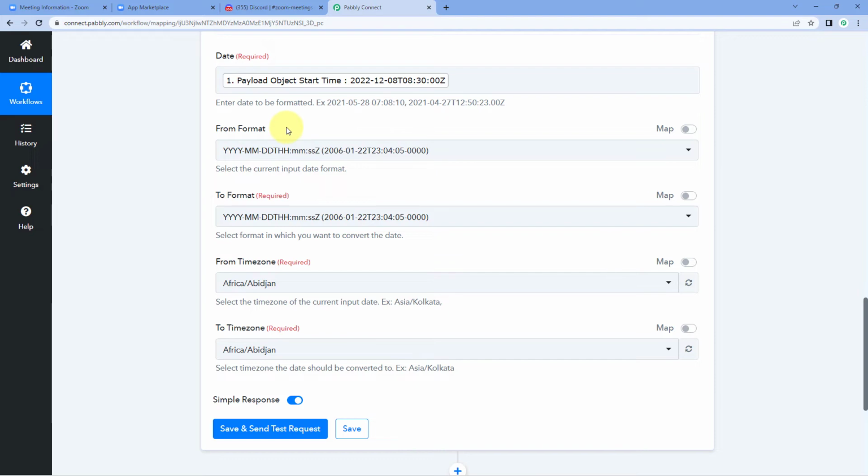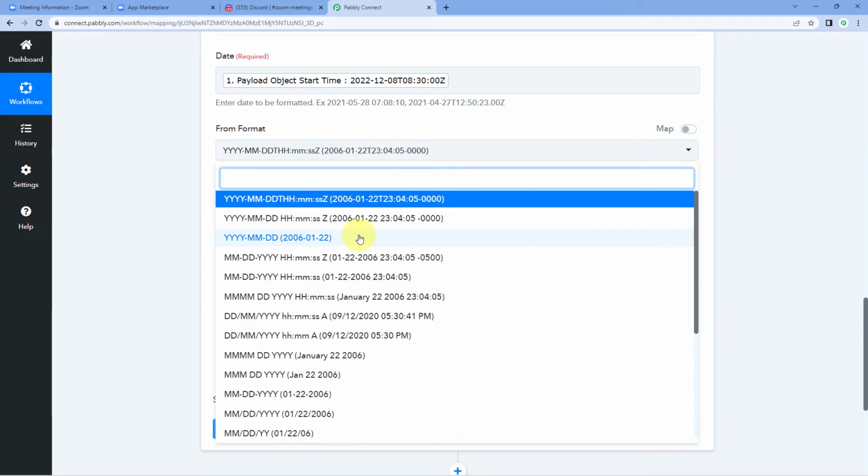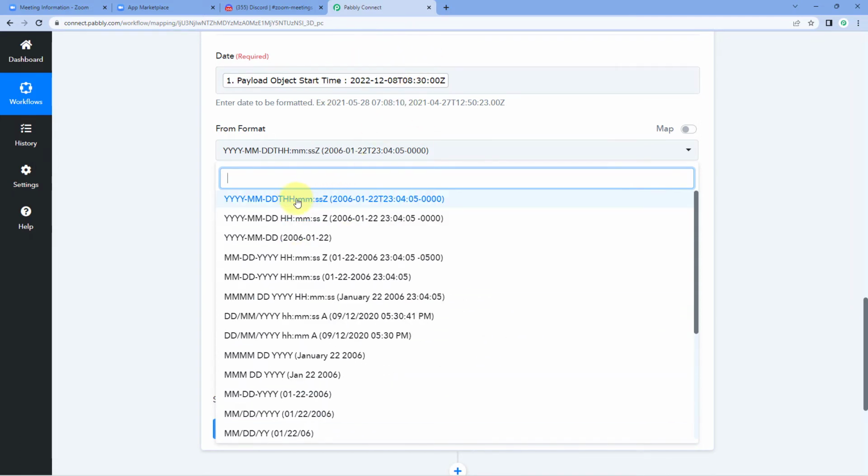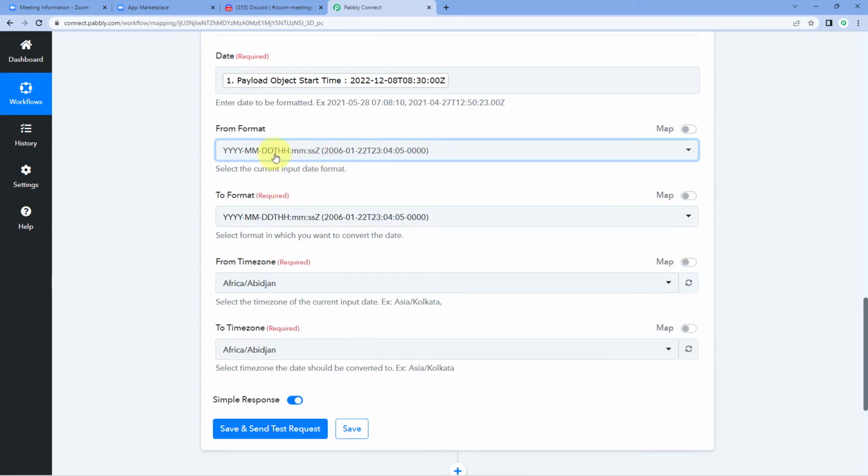Then it is asking us for the from format. So right now in the drop down below, you can see a list of various different formats. And here we have to select that in which format this date and time is present right now. So this is the particular specific format in which this date and time is present: year, month, date, then T, hours, minutes, seconds, and Z.